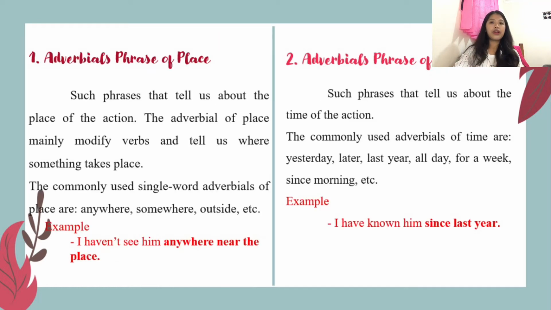So the first is the adverbial phrase of place. Such a phrase tells us about the place of the action. The adverbial of place mainly modifies a verb or tells us where something takes place. The commonly used single word adverbials of place are anywhere, somewhere, outside, and etc. The example here: I haven't seen him anywhere near the place. So the adverbial phrase of place here is anywhere near the place, because it refers to the place of the action.